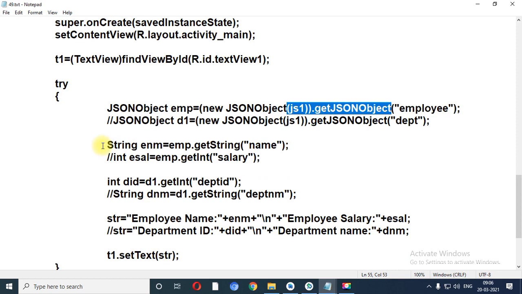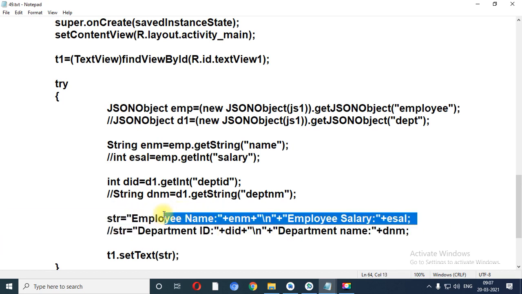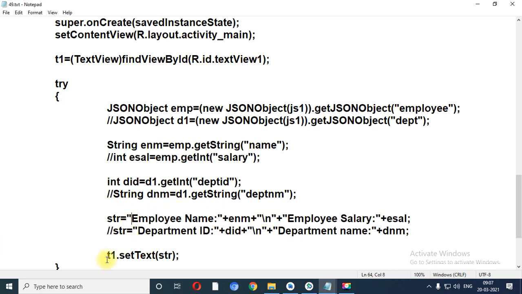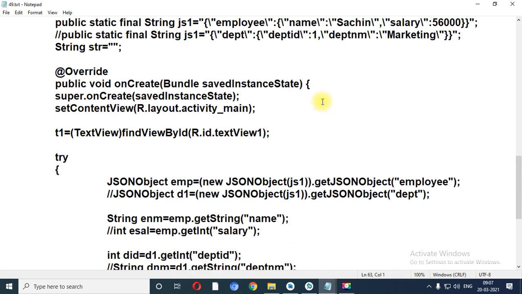After that you need to fetch the data of various columns. So you need to use the name of that column, and based on your data you need to take a variable data type, right? And you can use either get integer or get string. And for printing, I have taken one variable str and applied concatenation in the str, and t1.setText will print the employee name and salary. Employee name is Sachin and salary is 56,000.